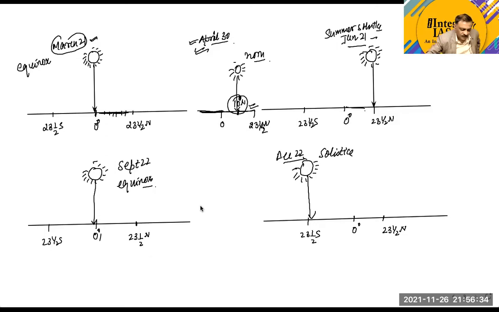Now try to understand that as you move from December 22nd again to March 21st to complete your year, because you started your year on March 21st, so your year will also get completed on March 21st. As you move from December 22nd to March 21st, you will find that there is a movement of the perpendicular rays of the sun again towards the equator, from Tropic of Capricorn to the equator.